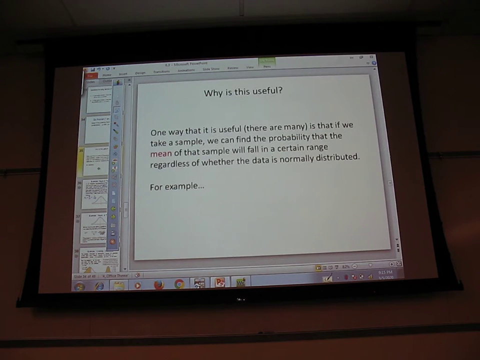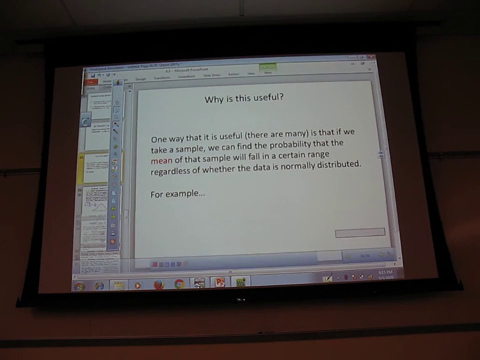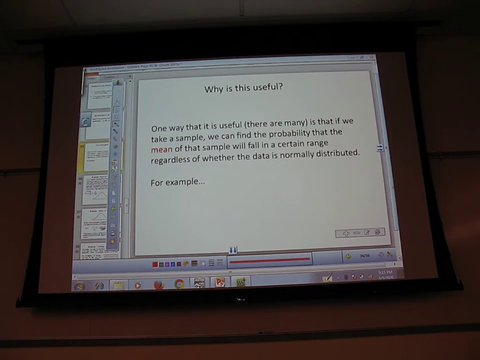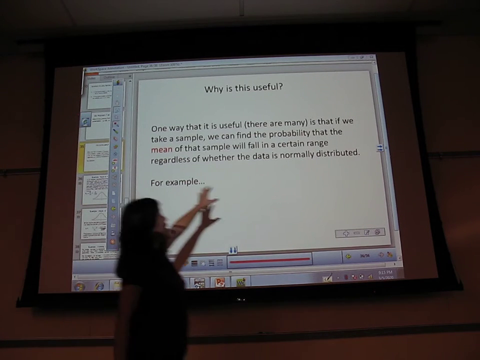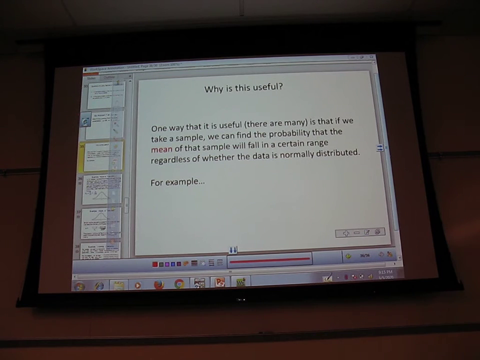Great. Now, why is it useful? One really useful way is if we take a sample, we can find the probability that a mean of the sample will fall in a certain range, regardless of whether or not it's normally distributed. We love normal distributions because they have a really nice definition. It's symmetric.